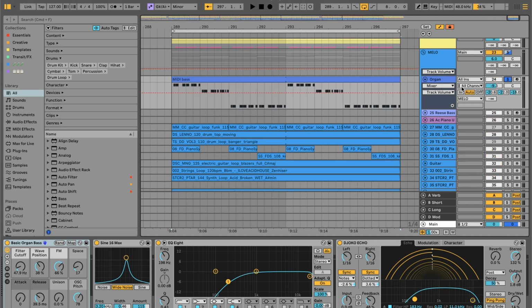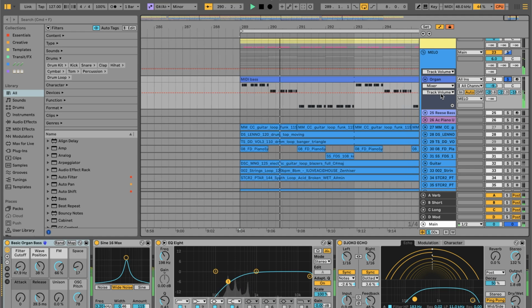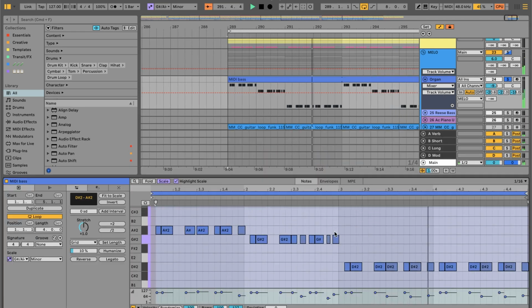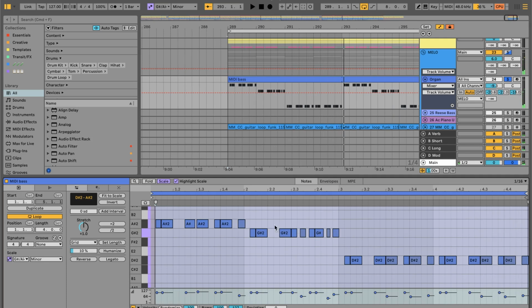One of the first things I added was this organ sound. The main thing here is I'm actually just repurposing the MIDI bass line, as you can see by the title here, and just pitched it up a bunch. Reusing parts like this can be really important to create a cohesion to your sound, and also makes it a lot easier. I think a problem that some newer producers come into is they feel like everything needs to be crazy, shredding, showing off how great or technical they can be. But really, a lot of this simple stuff works the best and can be super fast too. And it's more in service of the whole tune. So just repurpose the MIDI there.